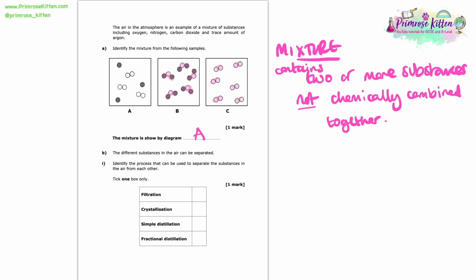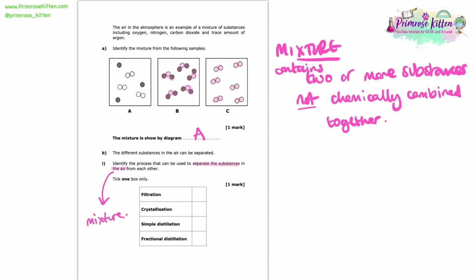So the different substances in the air can be separated. Here we're asked to identify the process that can be used to separate the substances in the air from each other. Tick one box only. And like we've said, the air is a mixture. So we're not looking at separating any chemical bonds, we just want the different sections of the air.